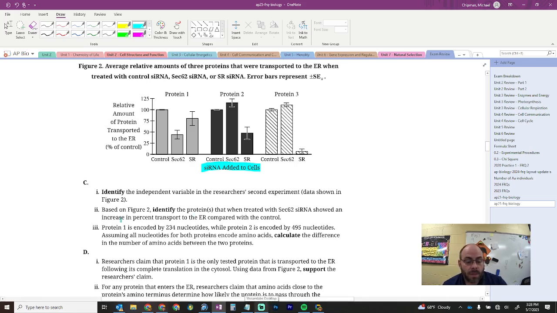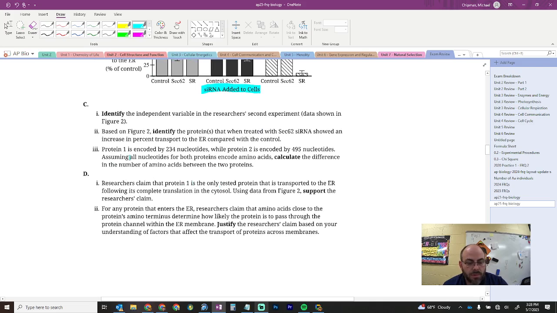2. Based on figure 2, identify the protein that when treated with SEC siRNA showed an increase in the percent of transport. Increase in the percent of transport, and this is proteins, right? And both of those are going to be protein 2 and 3 that showed an increase in the amount of protein that is transported. Increase because it's above 100 significantly.